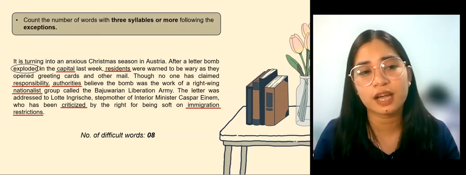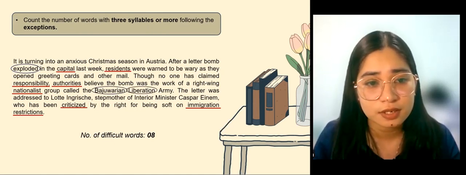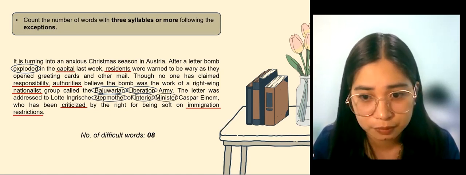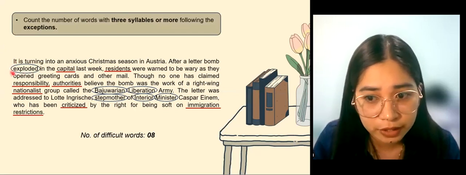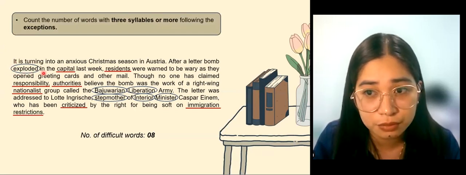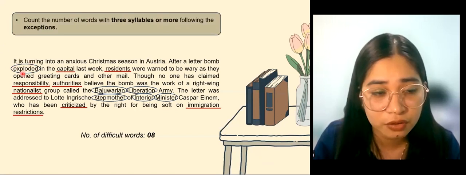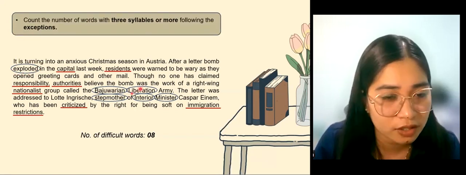Notice that we didn't count the words exploded, Bajuwarian, liberation, stepmother, interior, and minister. We didn't count the word exploded because the root word explode has only 2 syllables. Meaning, it only became 3 syllables because we added a d.